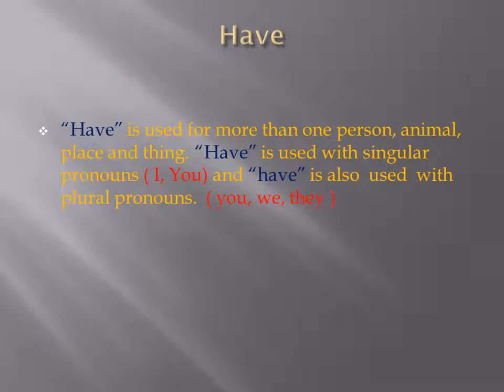Have. Have is used for more than one person, animal, place, and thing. Have is used with singular pronouns, for example, I and you. And have is also used with plural pronouns, for example, you, we, and they.